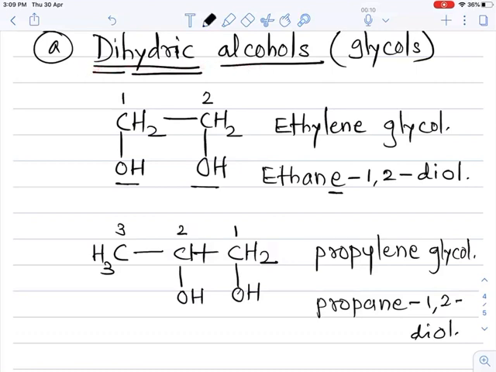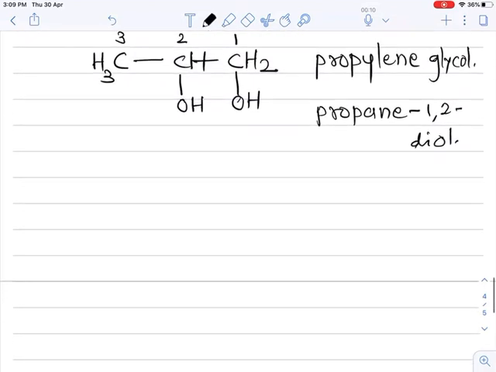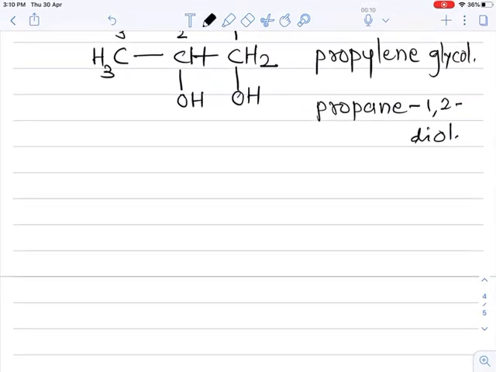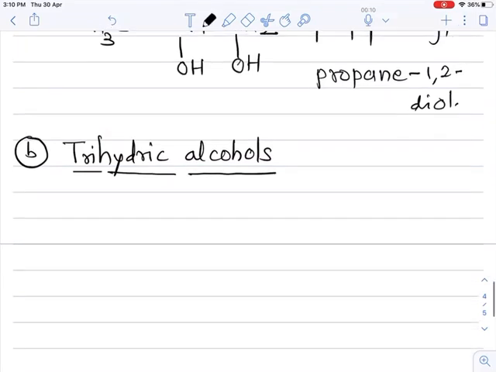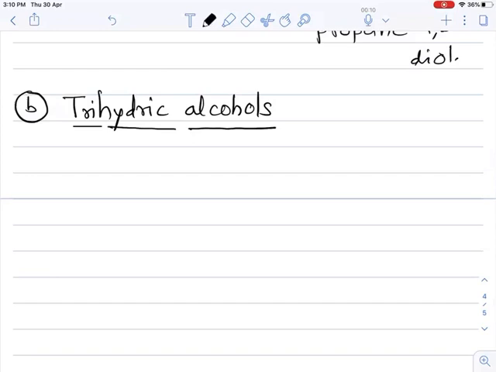Now next one, if the alcohol contains 3 OH groups, then polyhydric alcohol is further classified into the next class, that is trihydric alcohols. Tri means 3, hydric means OH. 3 OH group containing alcohols. So we require 3 carbon atoms.